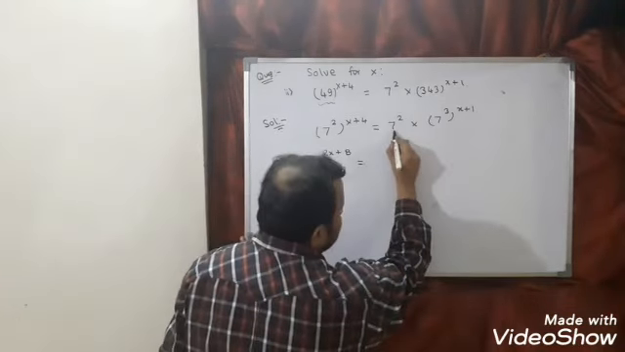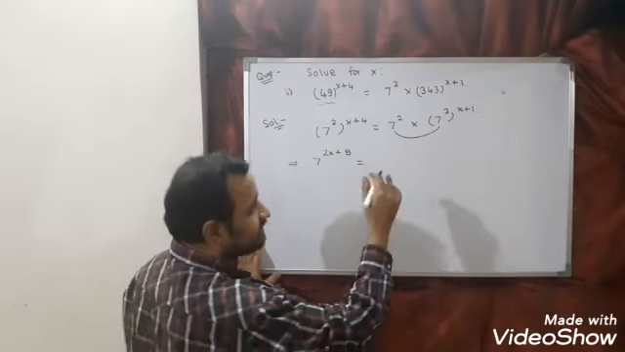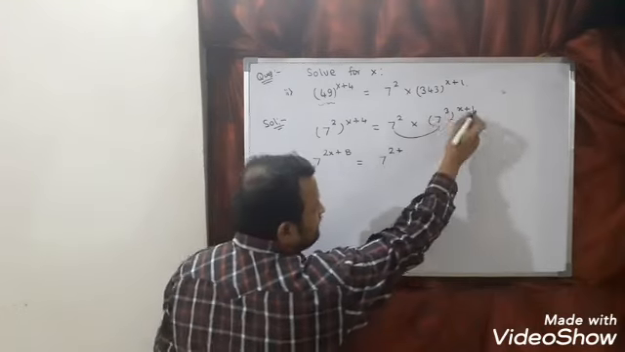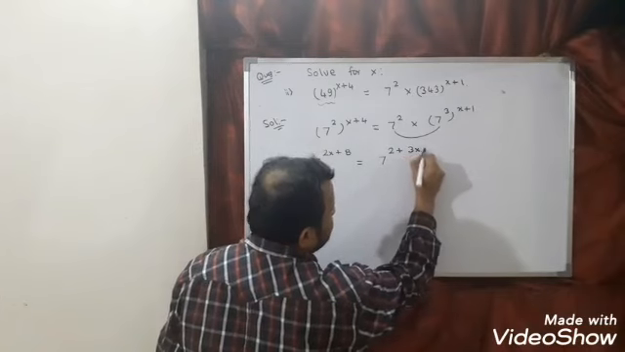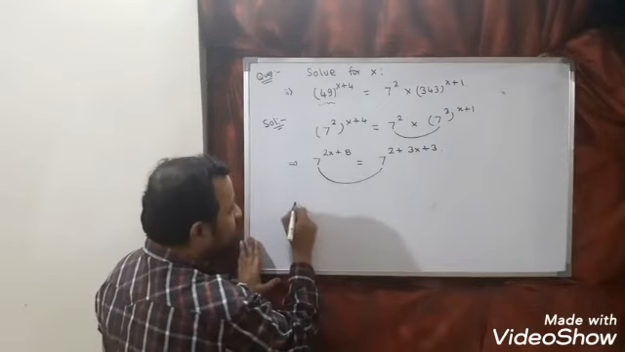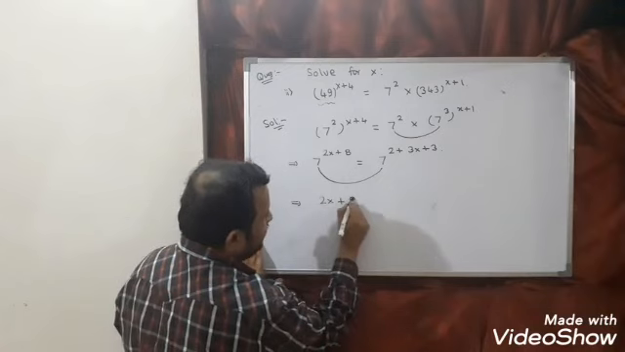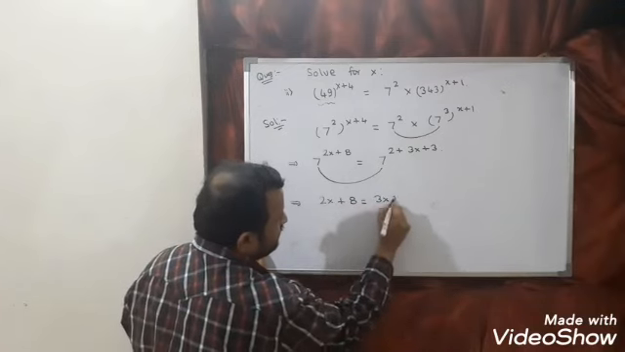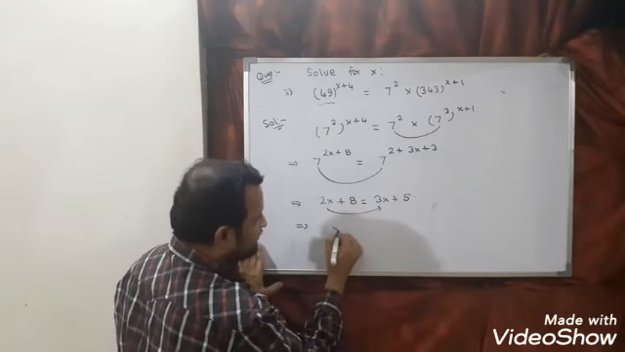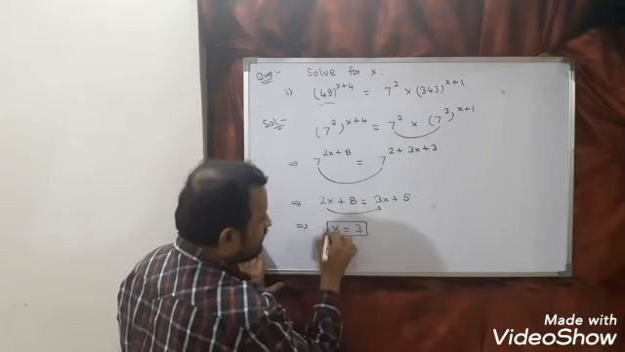Now you can see here the base is the same, product came, so powers will get added. So 7 to the power 2 plus, multiplying, 3x plus 3. Now you can see here the base is the same and the equal sign came, so powers we can equate. So 2x plus 8 is equal to 3x plus 5. Finally this 2x I am shifting this side. What will you get? x is equal to 8 minus 5 is 3. So x is equal to 3.